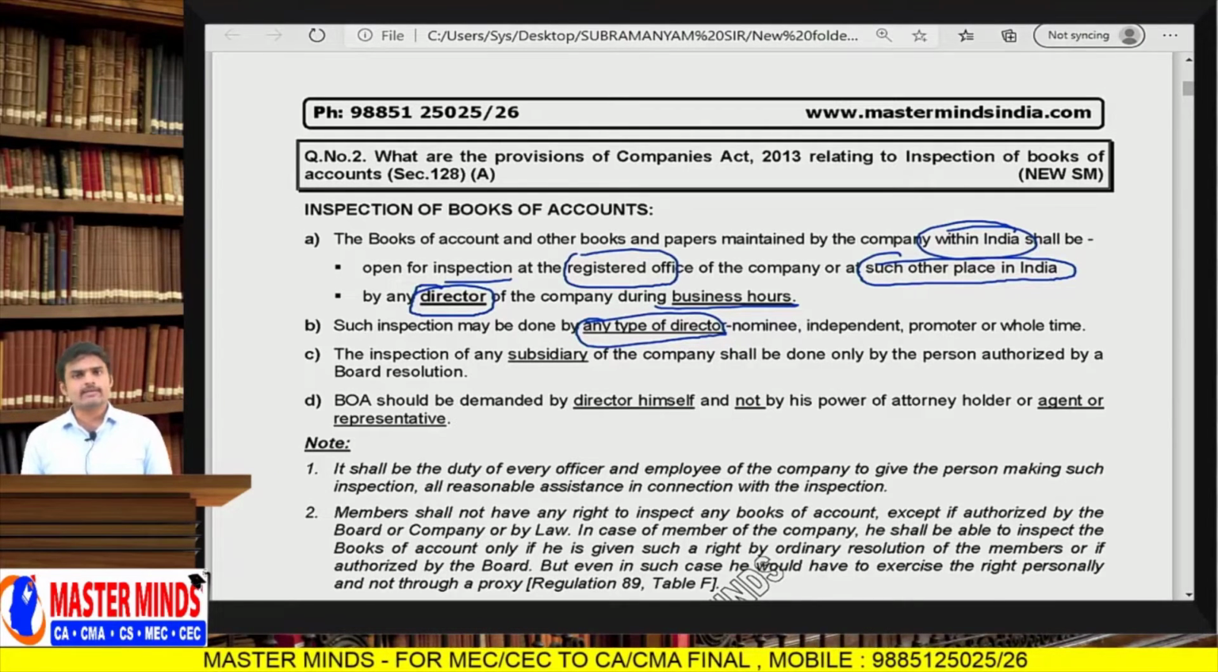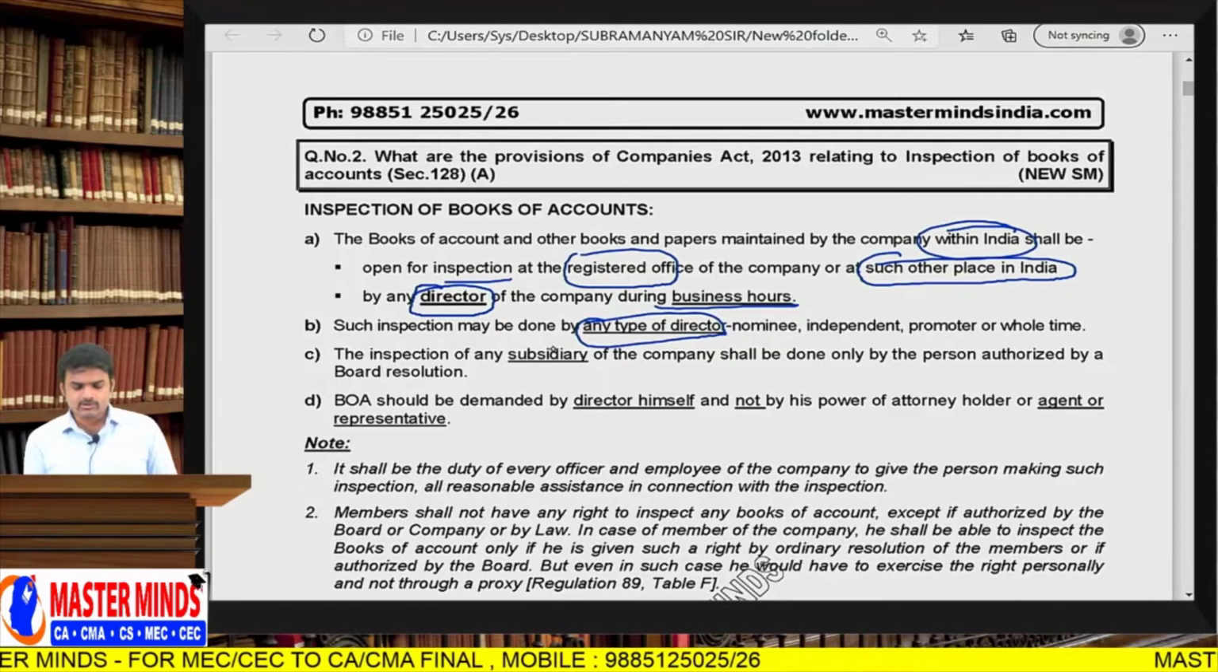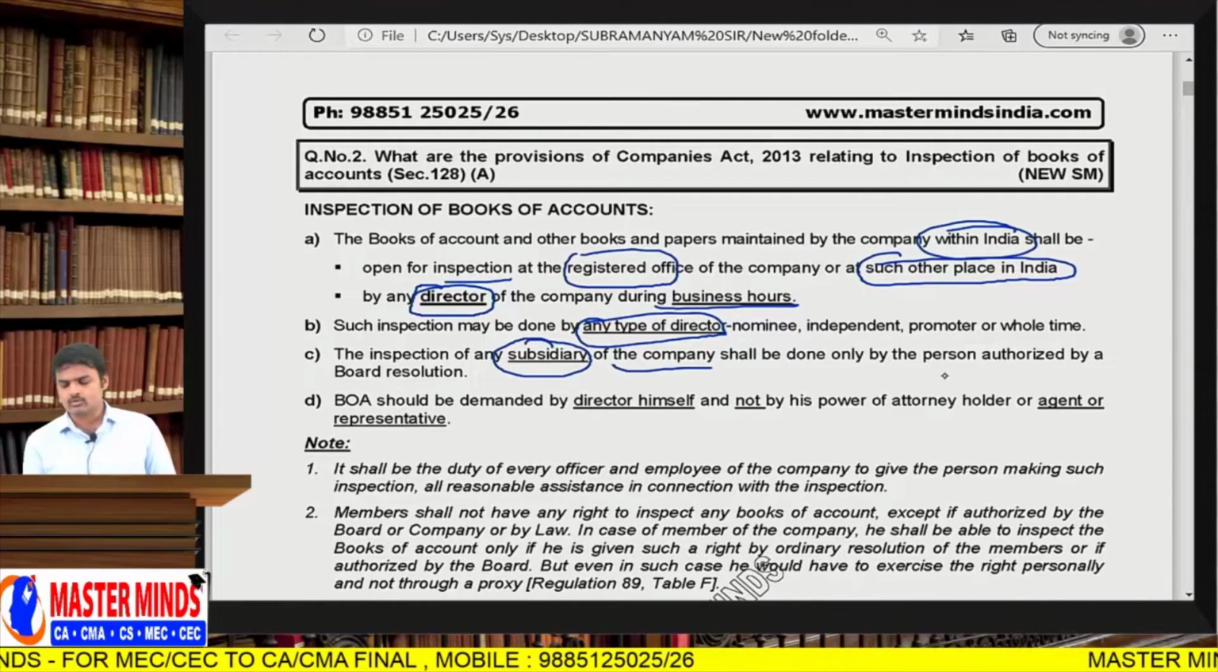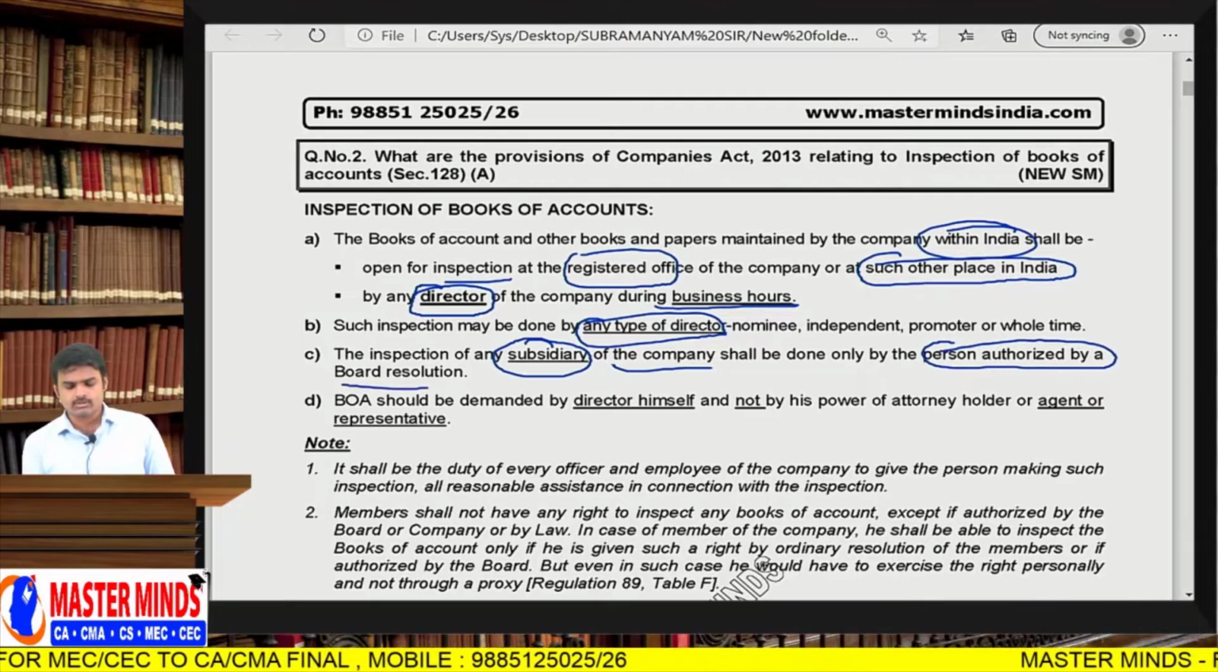Coming to executive directors, for example, the managing director, they will participate in the day-to-day affairs of the company. So, executive or non-executive, yes, they can do inspection, and inspection of any subsidiary of the company shall be done only by the person authorized by the board resolution.